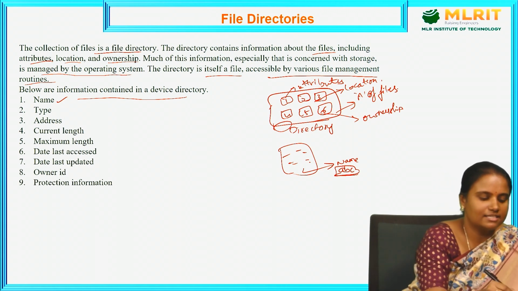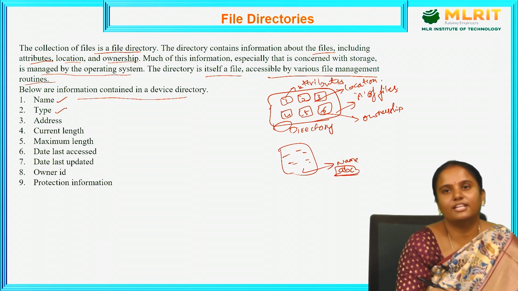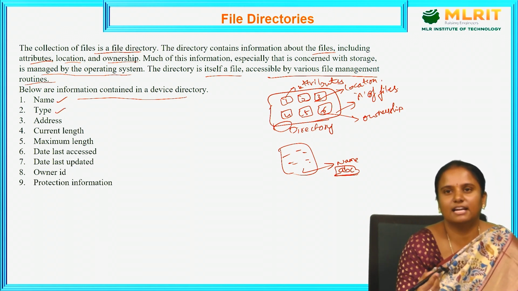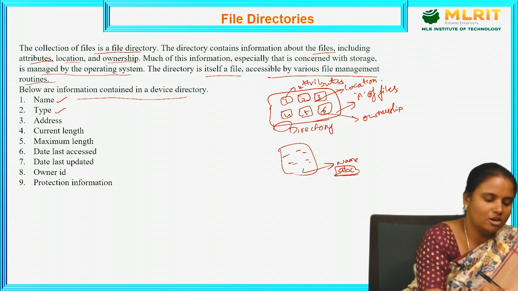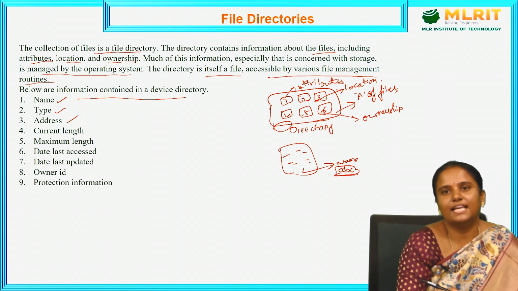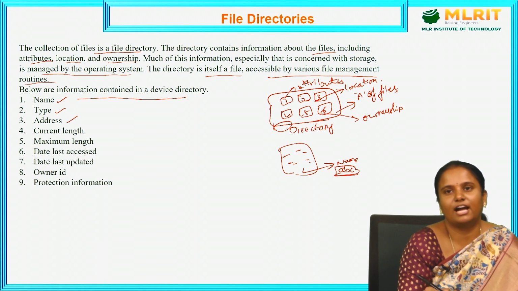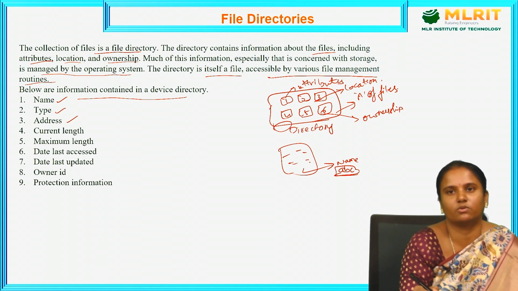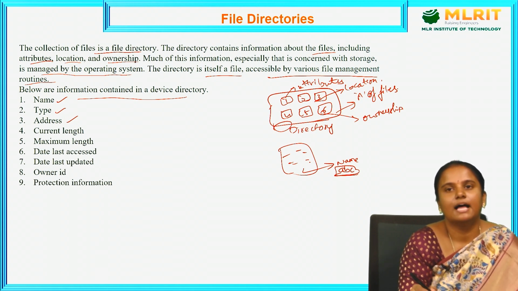Next is type. Type is nothing but which type of file it is: an image file, audio file, video file, any graphic, or an executable file. And next, address. Where the file is stored, in which place. I need a proper address to find that file, so which location I need to trace. So we find the files with an address.